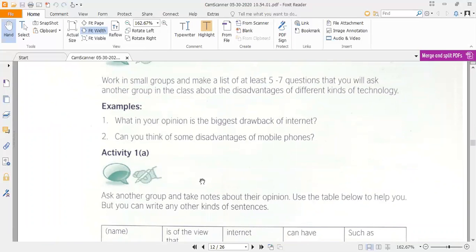Before starting this, it is asked: what, in your opinion, is the biggest drawback of the internet? The internet is also a modern technology, and there are multiple drawbacks of the internet, and you have to give a list of those drawbacks. Can you think of some disadvantages of the mobile phone?